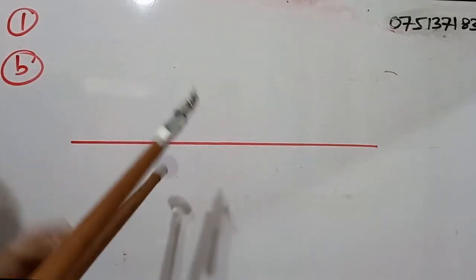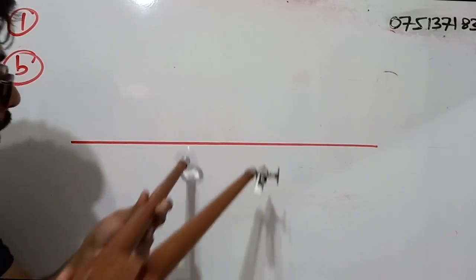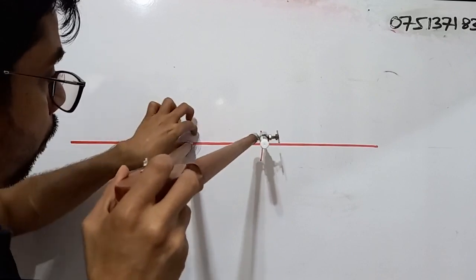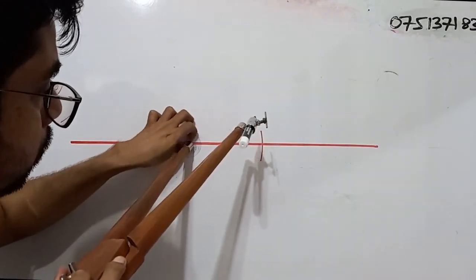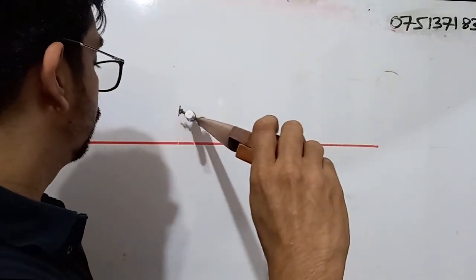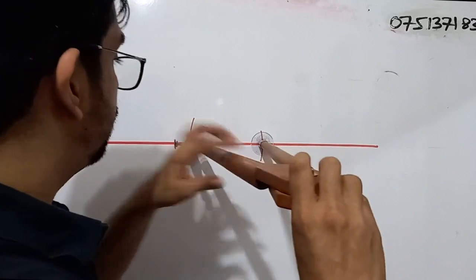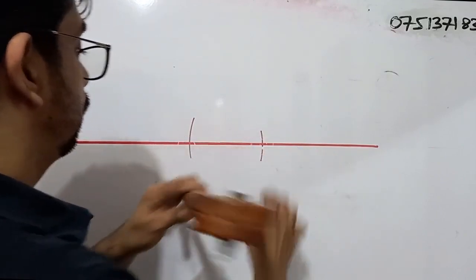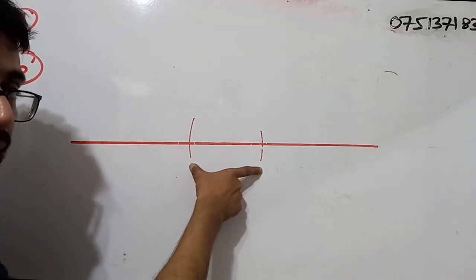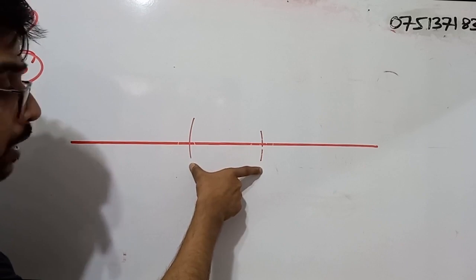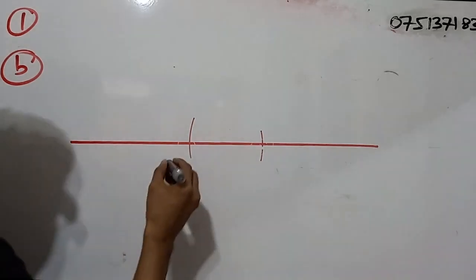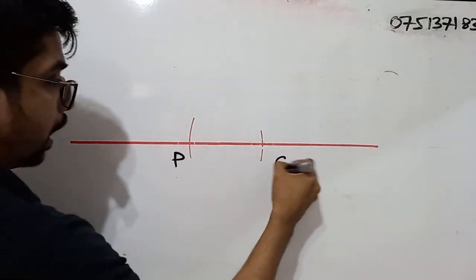Now I am going to mark 2 arcs. Here we have 1 arc, and here we have the other one. Now this distance is 6 inches. So here this will be P and this will be Q.